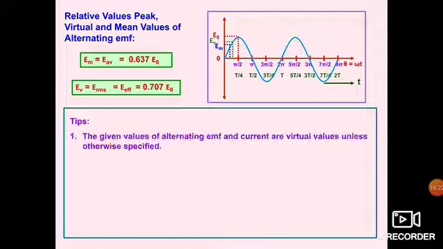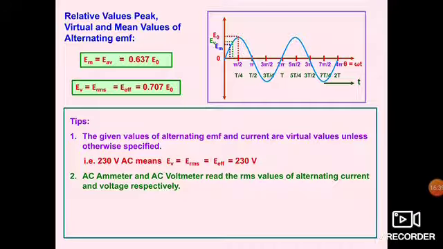Now we talk about something else. The given values of alternating EMF and current are virtual values unless otherwise specified. That is, 230 volt AC means the RMS or effective value is 230 volt. AC ammeter and AC voltmeter read the RMS value of alternating current and voltage respectively. It means if we use an AC ammeter and AC voltmeter, then only they will read RMS values of alternating current and voltage. They are also called hot wire meters.